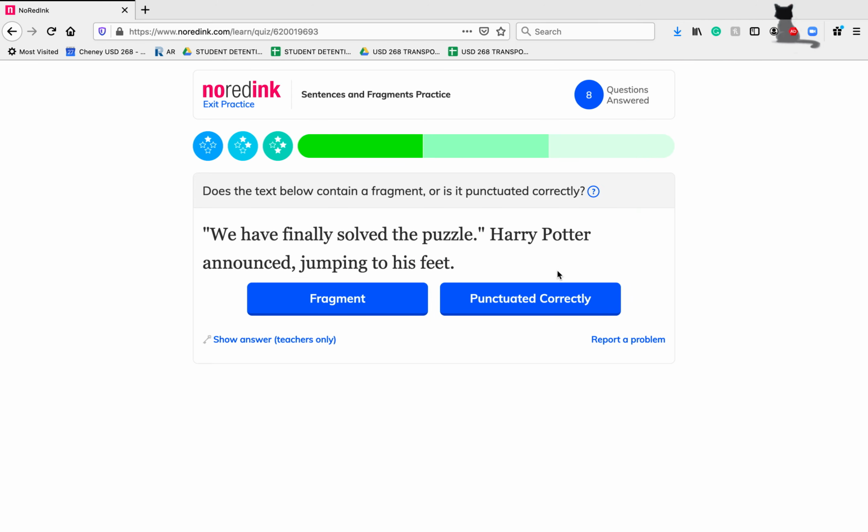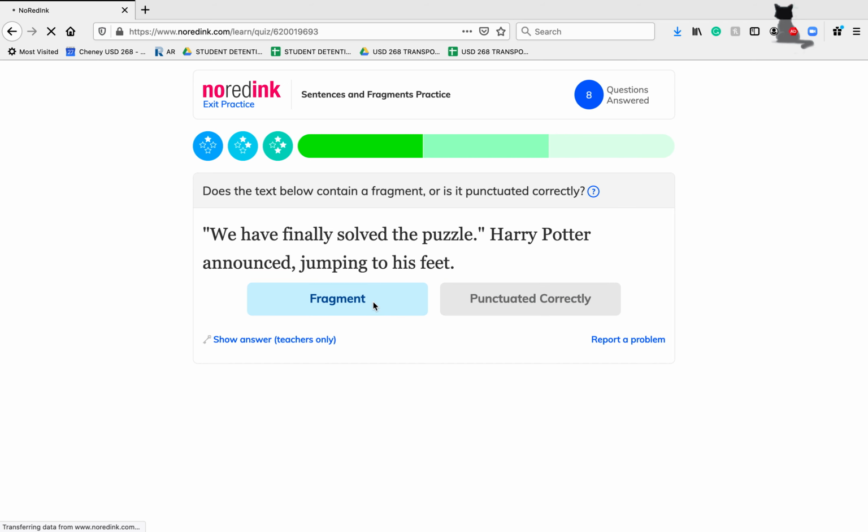Now this one, however, is incorrect because we have one sentence, "We have finally solved the puzzle." Harry Potter announced, jumping to his feet. If we just said "Harry Potter announced jumping to his feet," we don't know what he's announcing. It's leaving us with questions. It's an incomplete thought. So these two needed to be joined together with a comma here and not a period. So this one causes a fragment there at the very end.